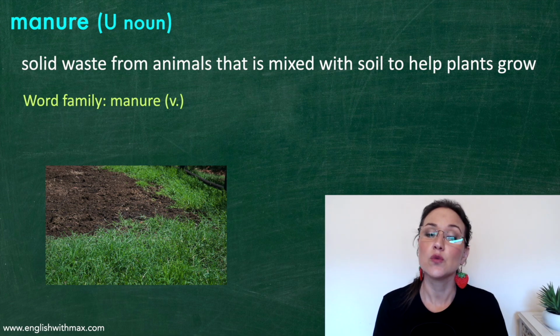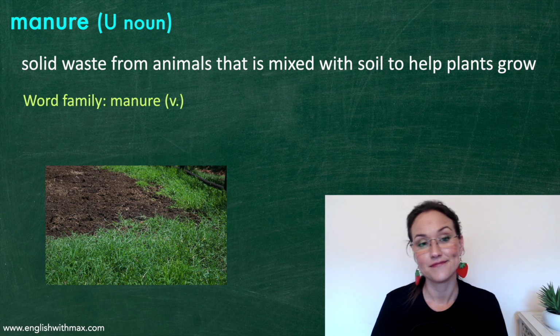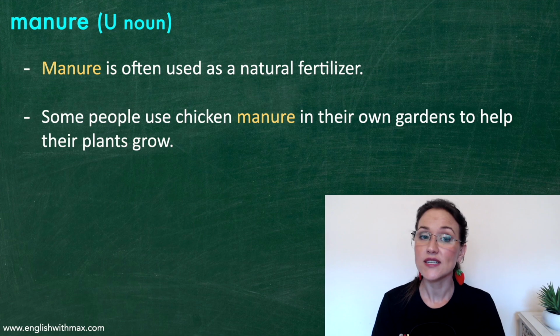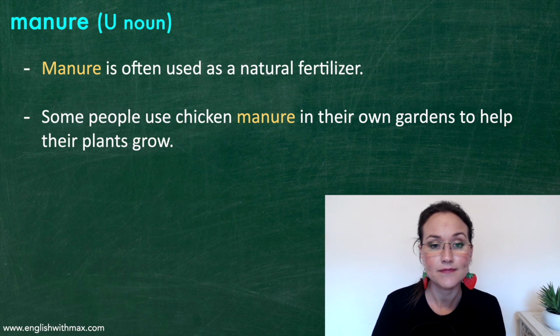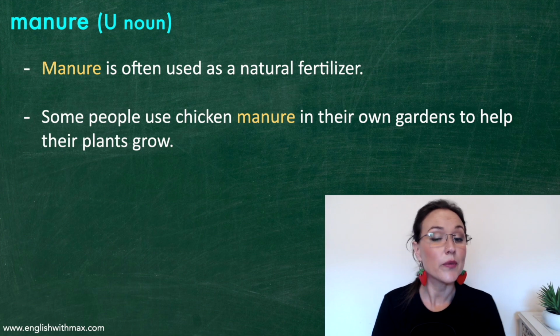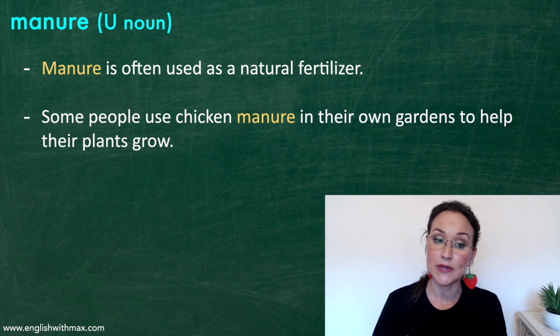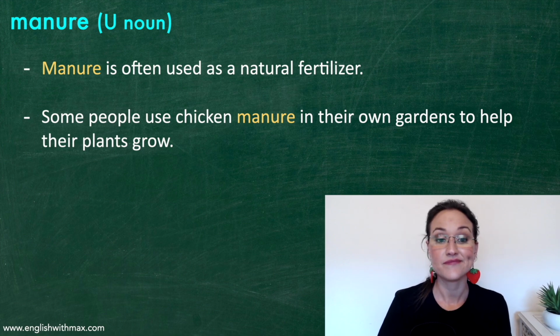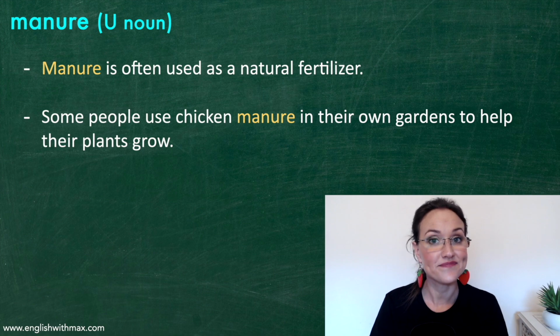This means to put manure on soil. Manure is often used as a natural fertilizer. Some people use chicken manure in their own gardens to help their plants grow. It might be good for the plants, but it's very stinky.